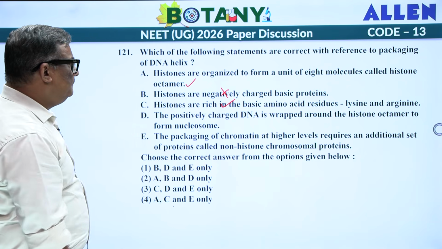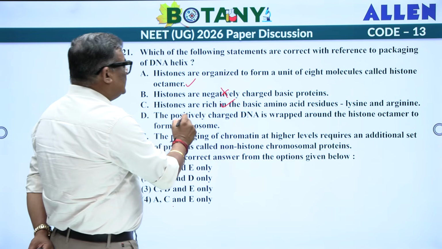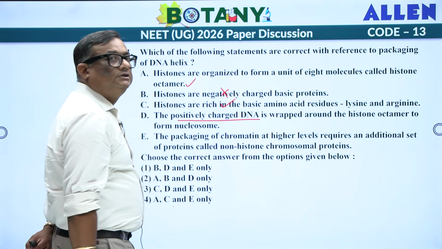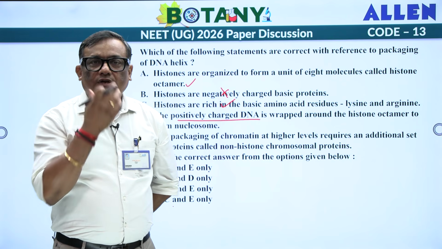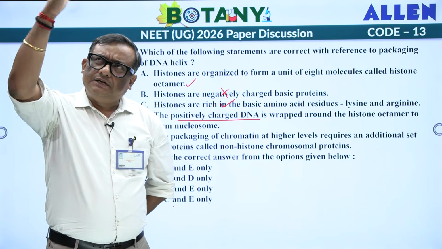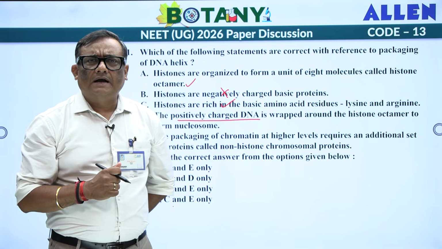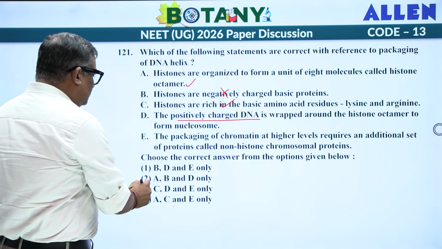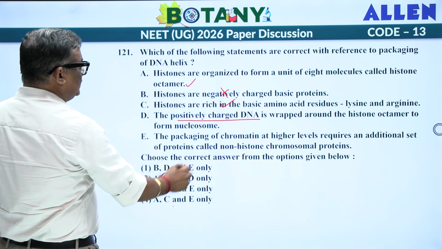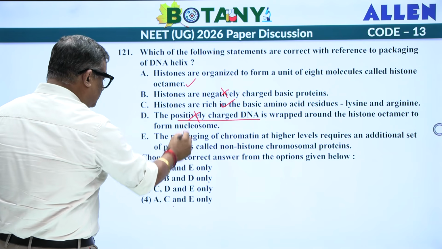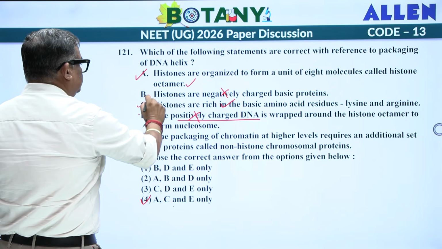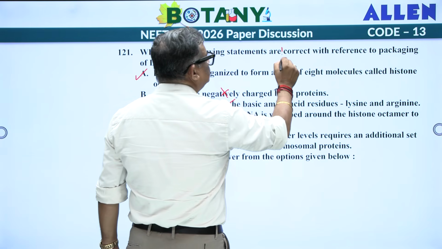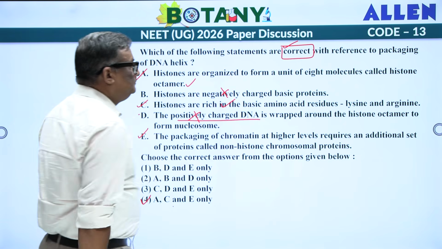Let's confirm D and E. The positively charged DNA, you know that the DNA is not positively charged. DNA is negatively charged due to the presence of the phosphoric acid H3PO4, which basically forms the backbone part. So this is ruled out. So you are going to have packaging, positively charged DNA, D is gone. So A, C and E, correct.